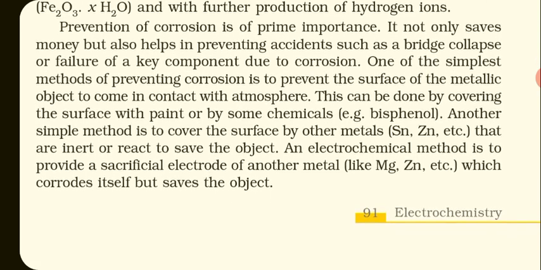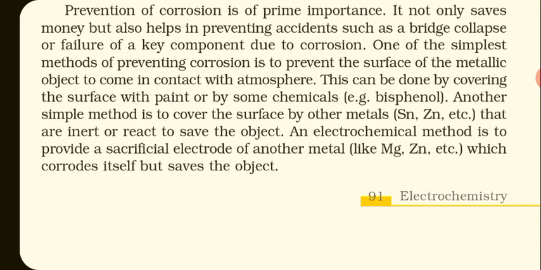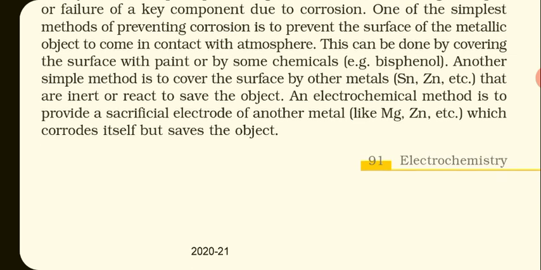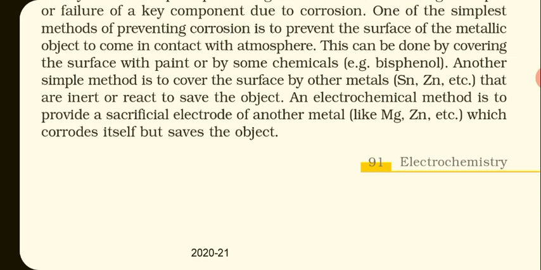Prevention of corrosion is of prime importance. It not only saves money but also helps in preventing accidents such as bridge collapse or failure of a key component due to corrosion. One of the simplest methods of preventing corrosion is to prevent the surface of a metallic object from coming in contact with the atmosphere. This can be done by covering the surface with paint.